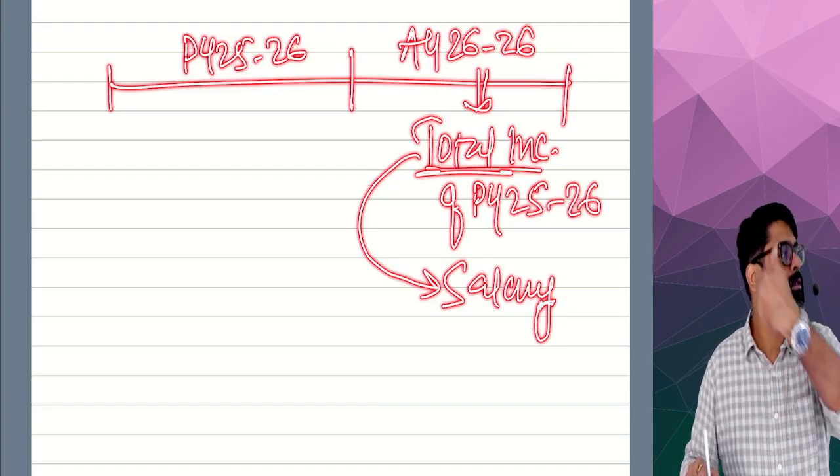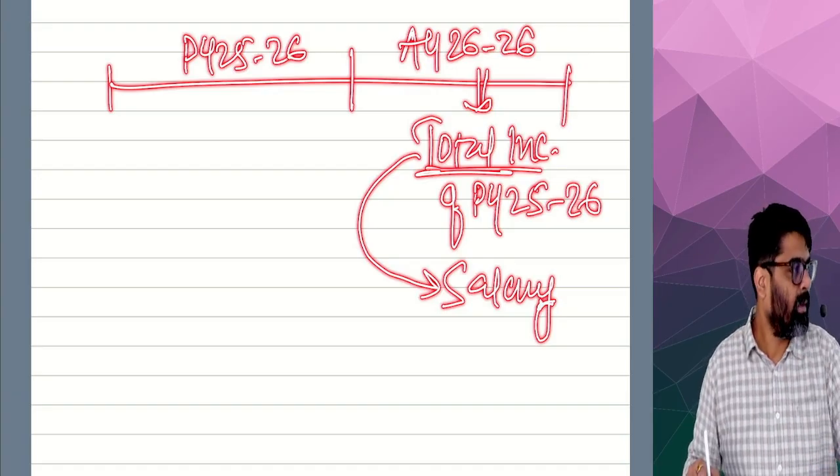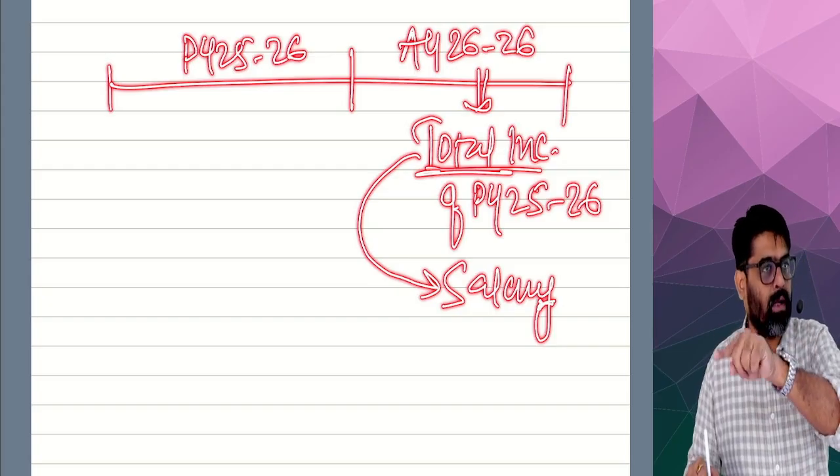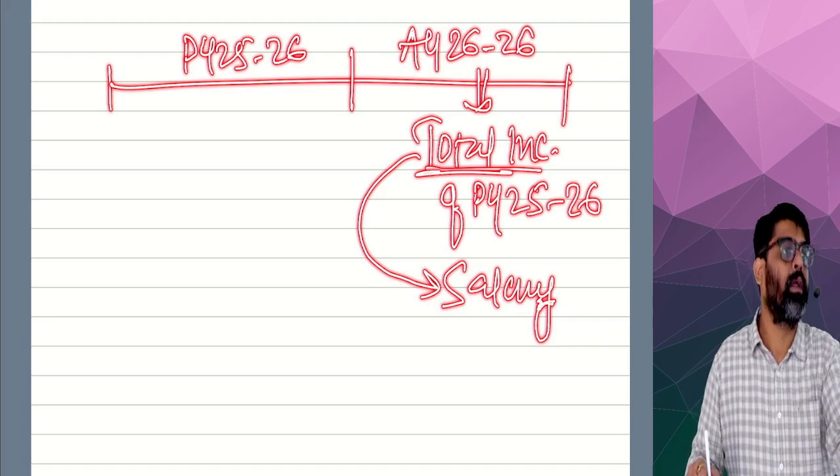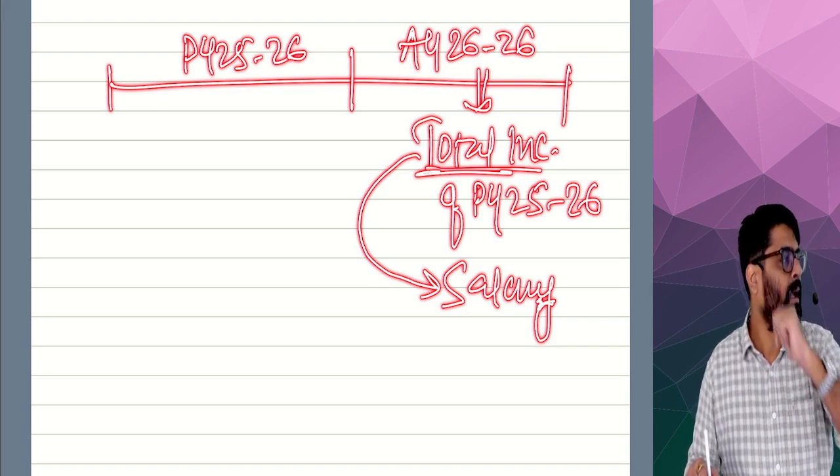Those 5 heads will also be calculated in the assessment year, no? So in the assessment year, if you are calculating your total income, in that total income, 5 heads are required. So those 5 heads will be calculated in the assessment year.